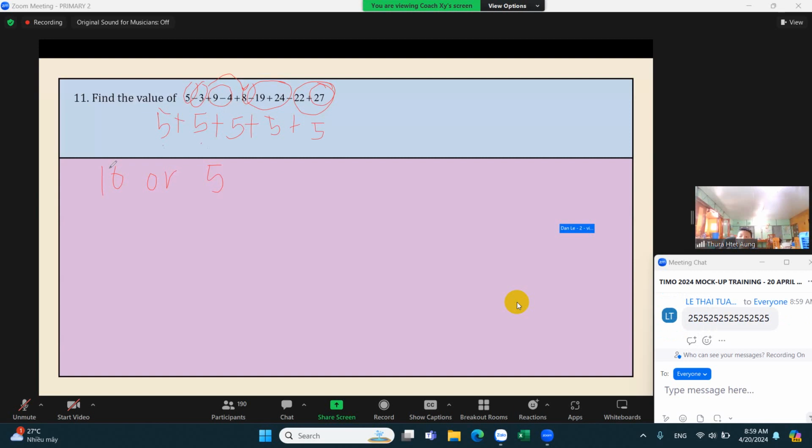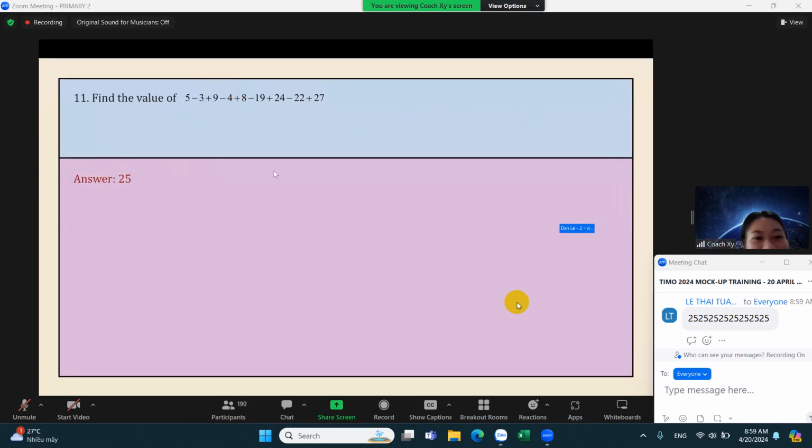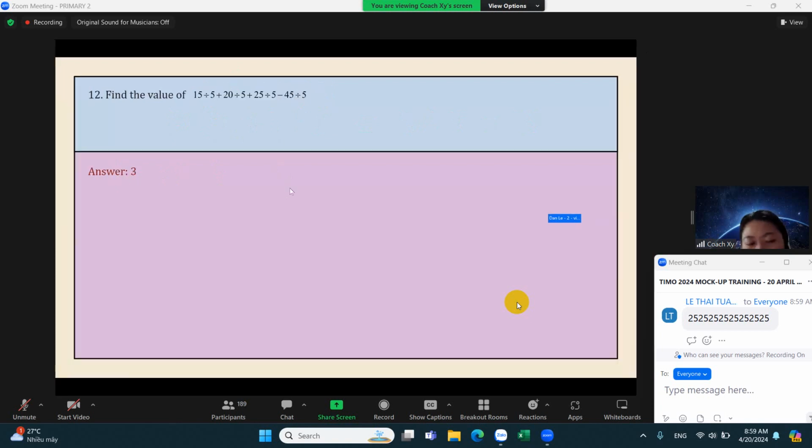So 5 plus 5 plus 5 plus 5 plus 5, that's 5 times 5 equals 25. Very easy, right? So the answer here is 25. Now let's go to number 12.